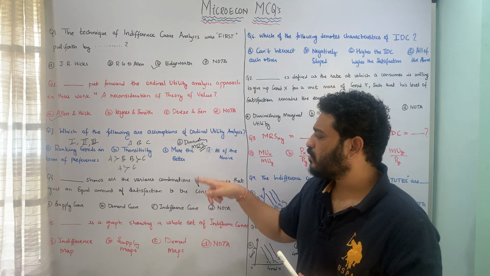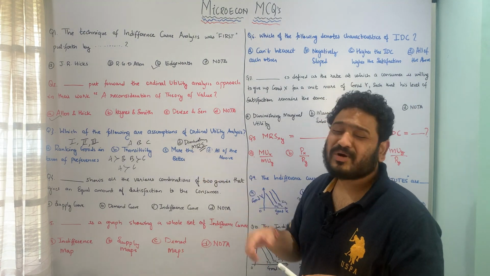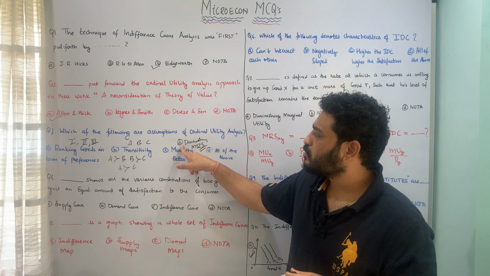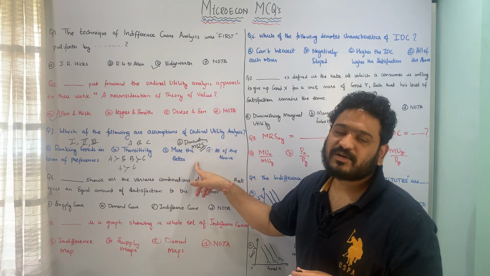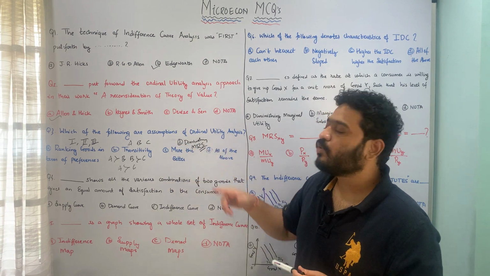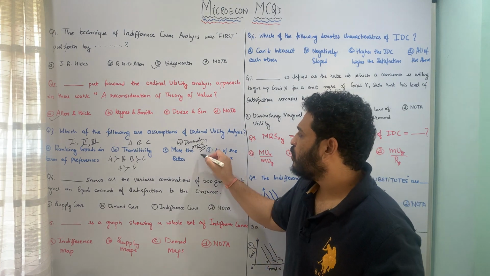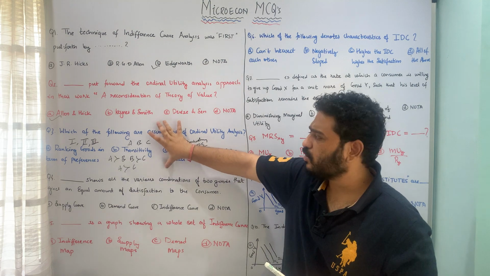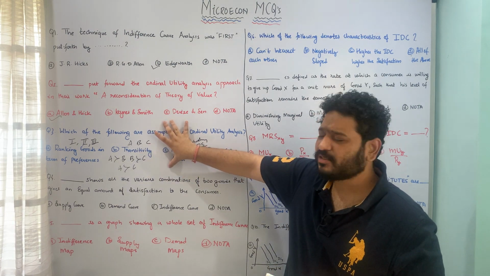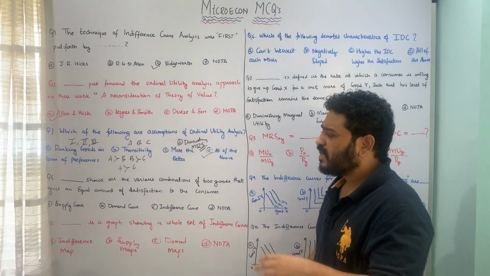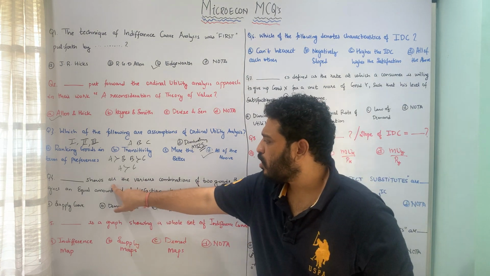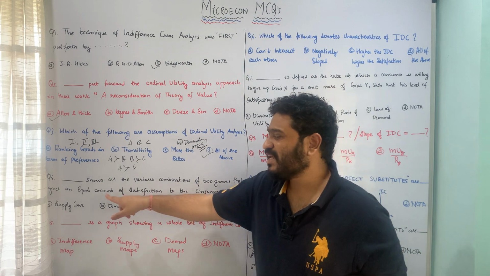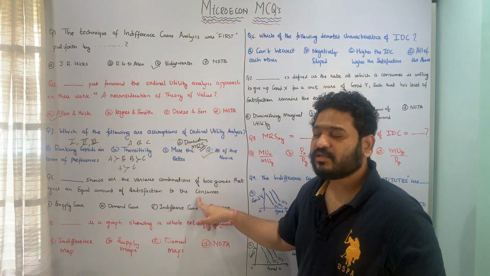I'll take into account this point of what do you understand by marginal rate of substitution in the upcoming MCQs, but this is also an assumption that diminishing marginal rate of substitution exists when you look at ordinal utility analysis, and therefore all of the above is the correct answer to this particular question. Very important question. I hope it is pretty much clear. Let us now move to the next question. Dash shows all the various combinations of two goods that gives equal amount of satisfaction to the consumer.